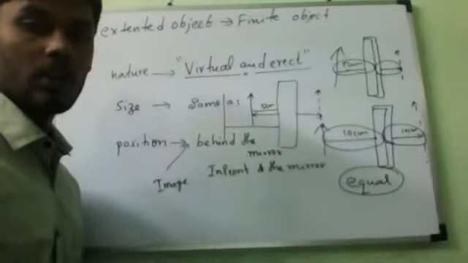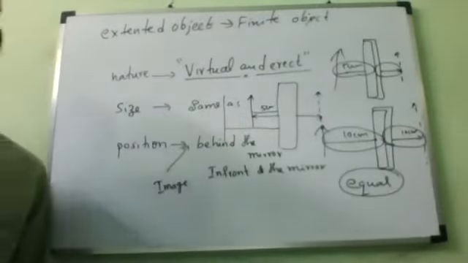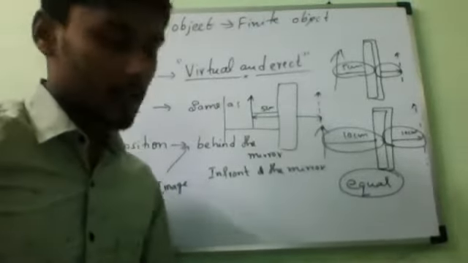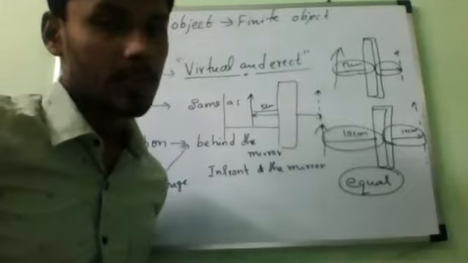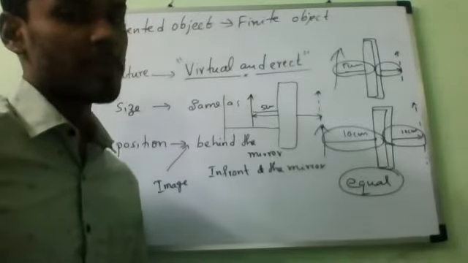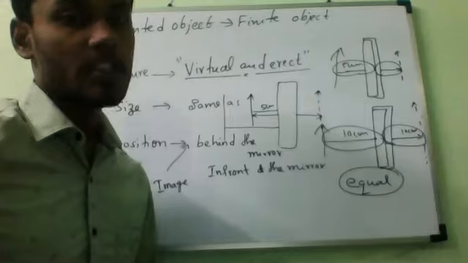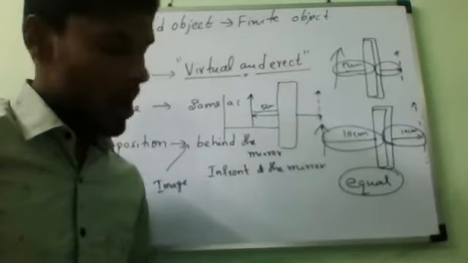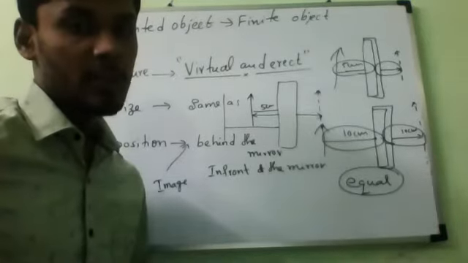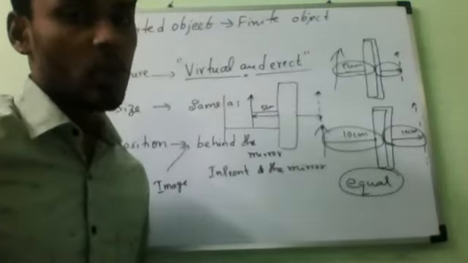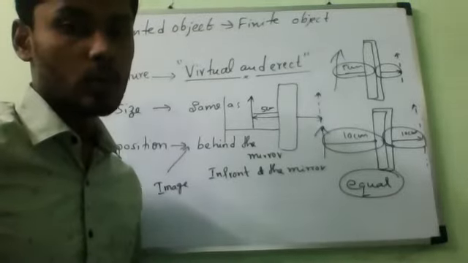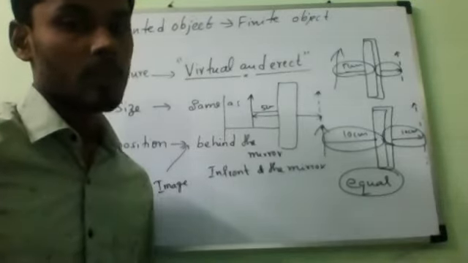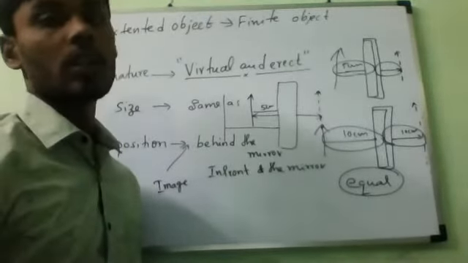The nature of image formed by a plane mirror is virtual and erect. And the size of image formed by a plane mirror is equal to that of the object. Equal to that of the object. Full stop.